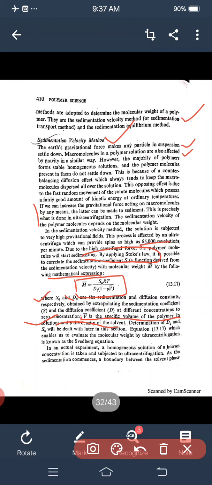The above equation, which enables us to evaluate the molecular weight by ultracentrifugation, is known as the Svedberg equation.